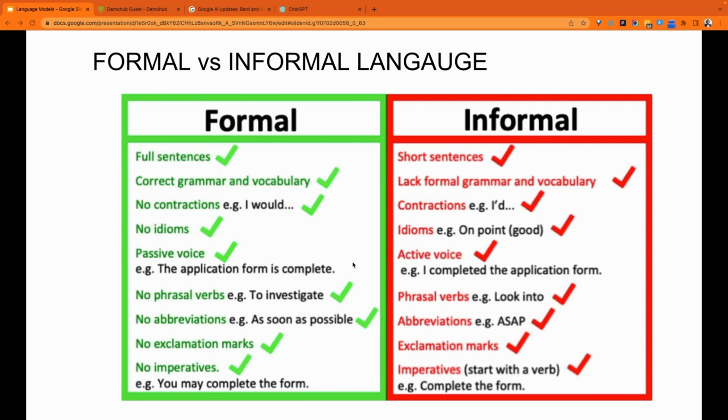That's where the ChatGPTs of the world and the models that Google is trying to release have caught up, and they can adapt to even informal languages more so than they used to be able to do. So understanding the differences between formal languages and informal languages is key. But the beauty of it now is most language models can adapt to both. You can go into Google and type idioms or type a joke, and you'll be amazed. I mean, the new Bard they're going to release, and then ChatGPT as well. If you type any of that into those platforms, you'll be amazed at how responsively they can understand even jokes or things that you would use in informal discussion.